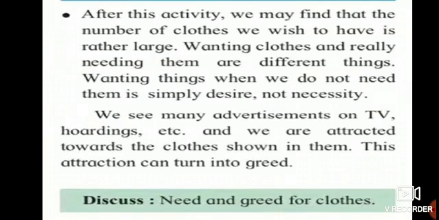And please write it. No need of going here and there or leaving your house or sitting with your friends. Just discuss with your parents, or you can also discuss with your elder brother or sister. And you are going to write 8 to 10 sentences on need and greed for clothes.